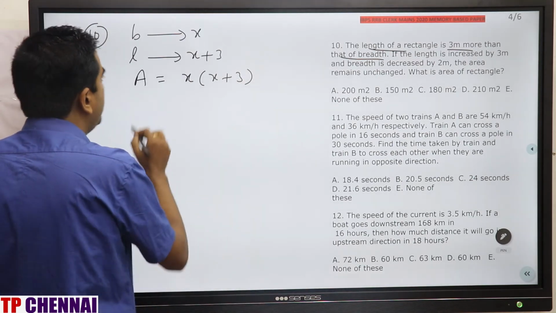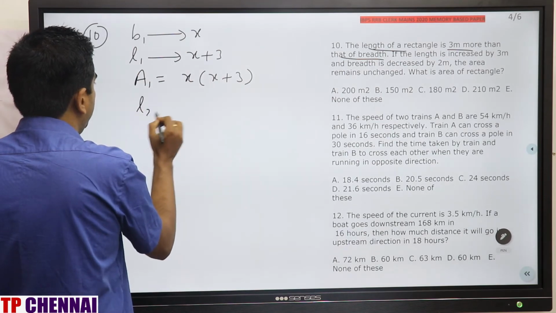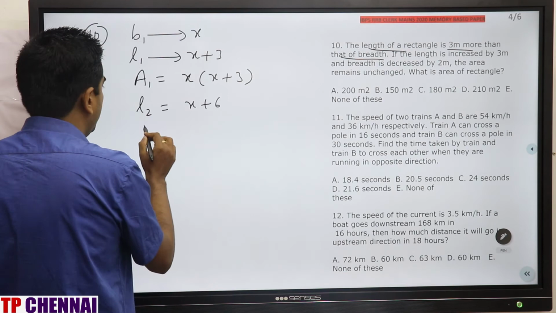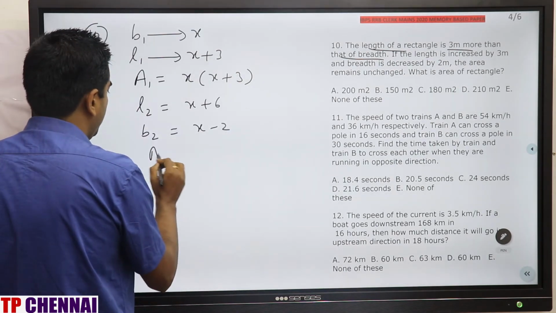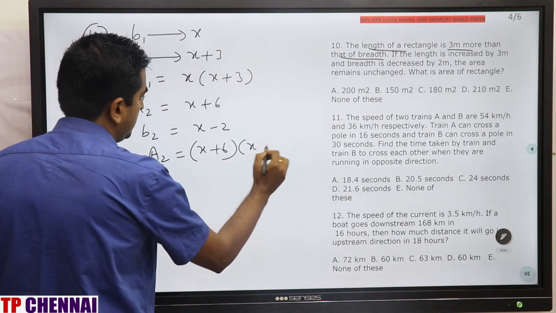If length is increased by 3 meter, that means this is L1, B1, A1. L2 will be how much? x plus 6. And breadth is decreased by 2 meter, B2 will be x minus 2. So area will be how much? (x plus 6) into (x minus 2).